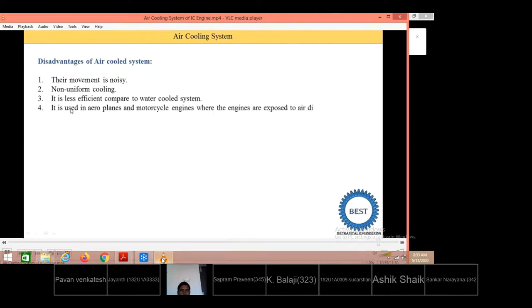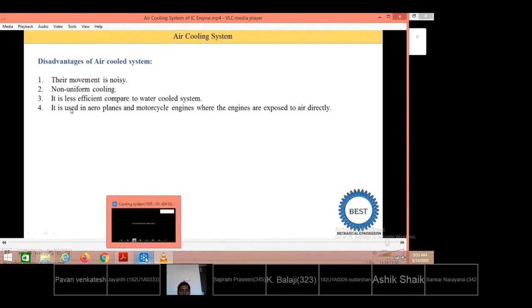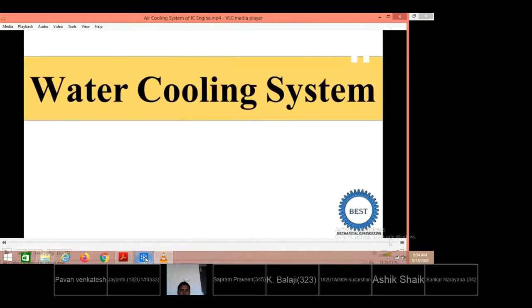It is used in aeroplane and motorcycle engines, where the engines are exposed to the air directly. So where is it used? When the engine is directly exposed to the air, at that time we are able to use the air cooling system. Suppose the engine is not directly exposed to the air, at that time we are not able to use the air cooling system.